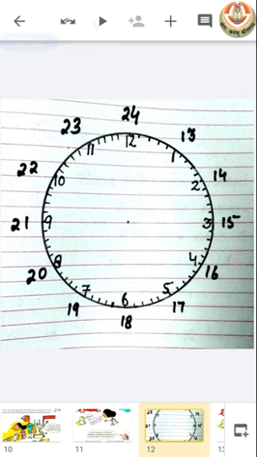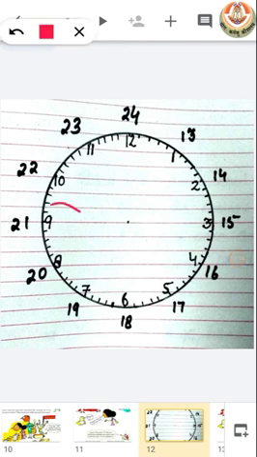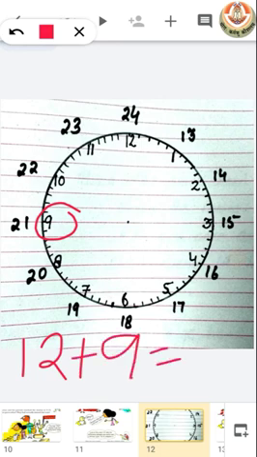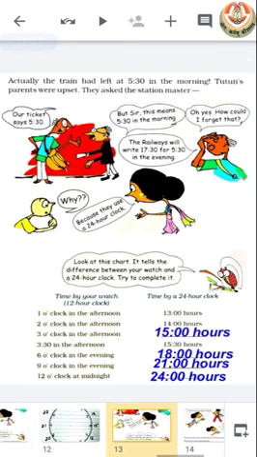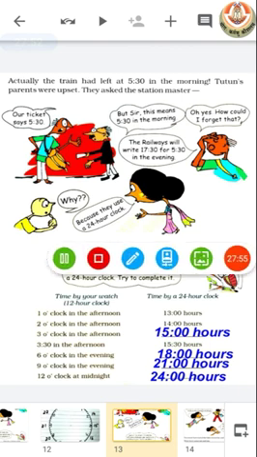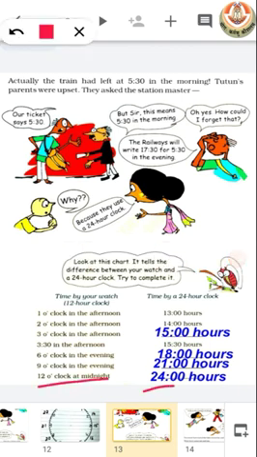Similarly, if we have to write 9 p.m. for the 24-hour system, we just have to add 12 with 9 and we get our answer 21. Okay, I hope you get it better. So you can see here our answer, and 12 at midnight could be written as 24 hours.